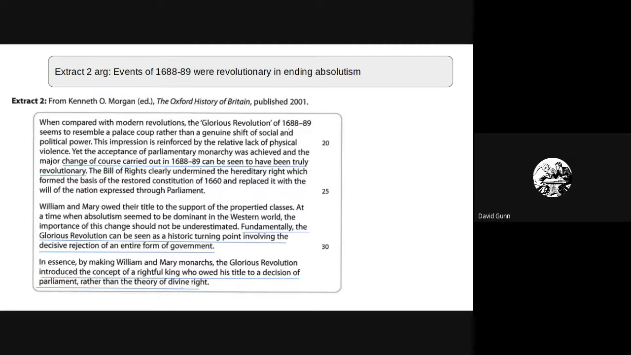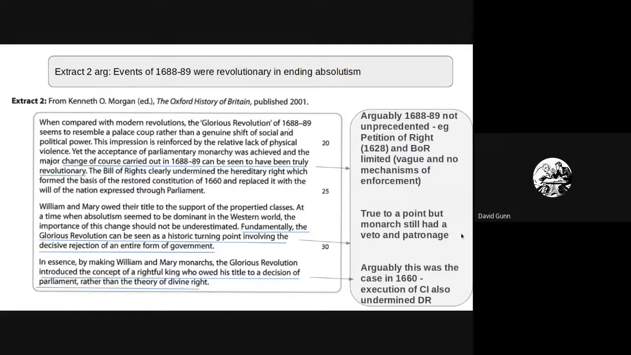So you can see how all of these, this idea that it was the events of 88 and 89 that really changed, that altered this relationship between the monarch and Parliament. Okay, so you should be starting to think, well, what evidence do I know to support or challenge that? For this one, really the evidence I've got is to challenge this. You could find evidence to support it, and that would be absolutely fine. But here's just ways that you could challenge it.